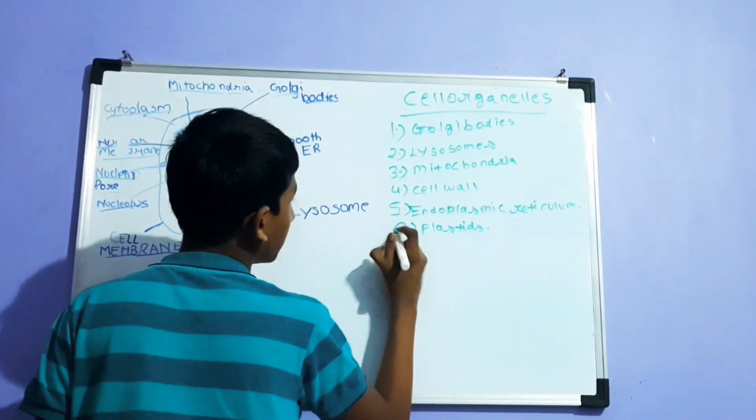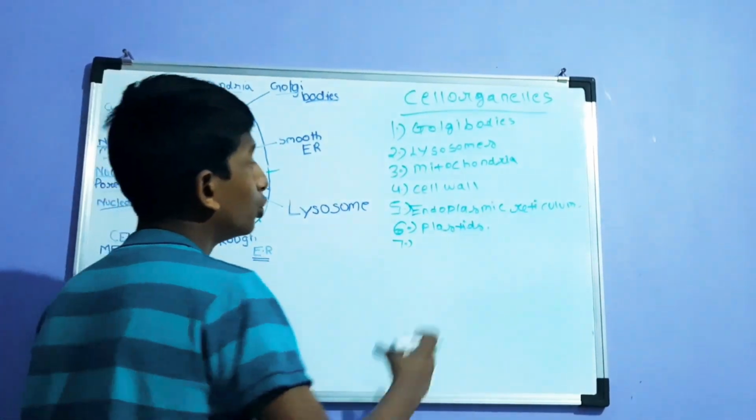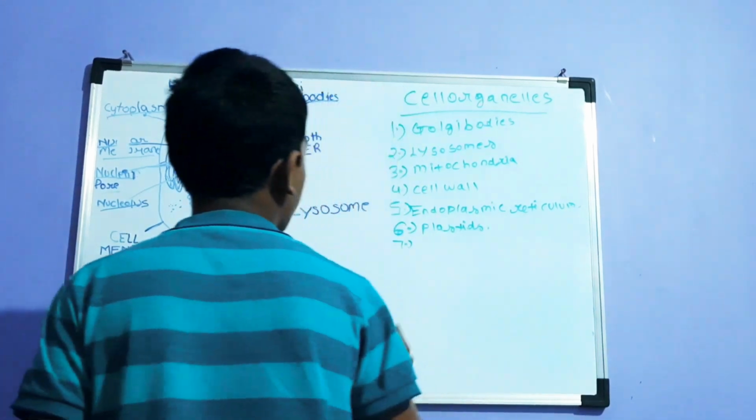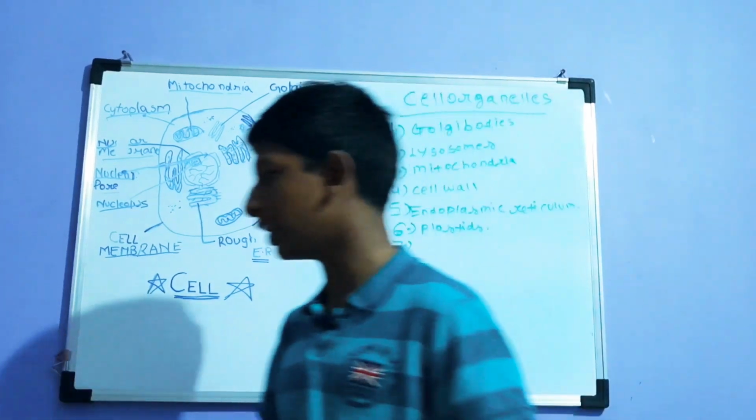Plastids are present in plant cells mostly. In ER we have smooth ER and rough ER, and we have other things also.